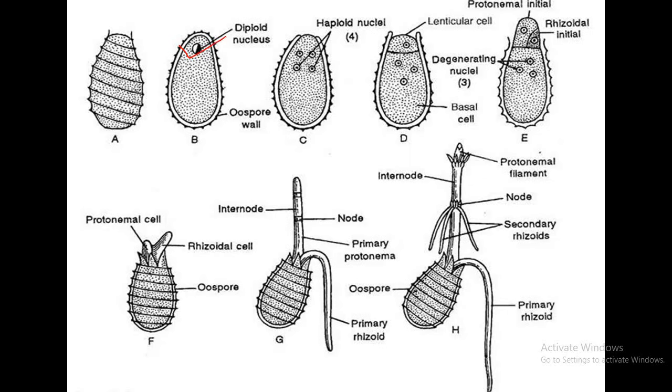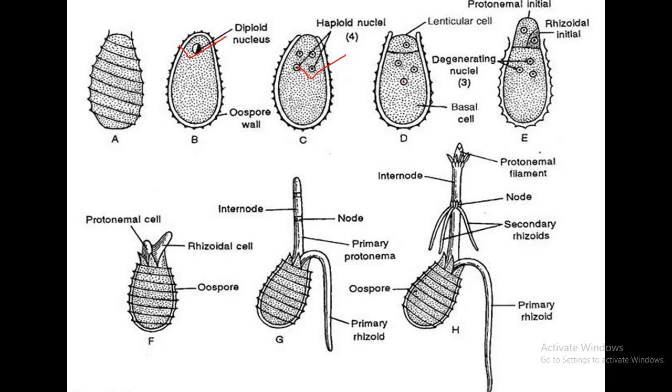In presence of light, a transverse wall is formed at the anterior end, and at the same time meiosis takes place in the diploid nucleus. One nucleus remains in the lenticular upper cell, and the lower cell has 3 nuclei.